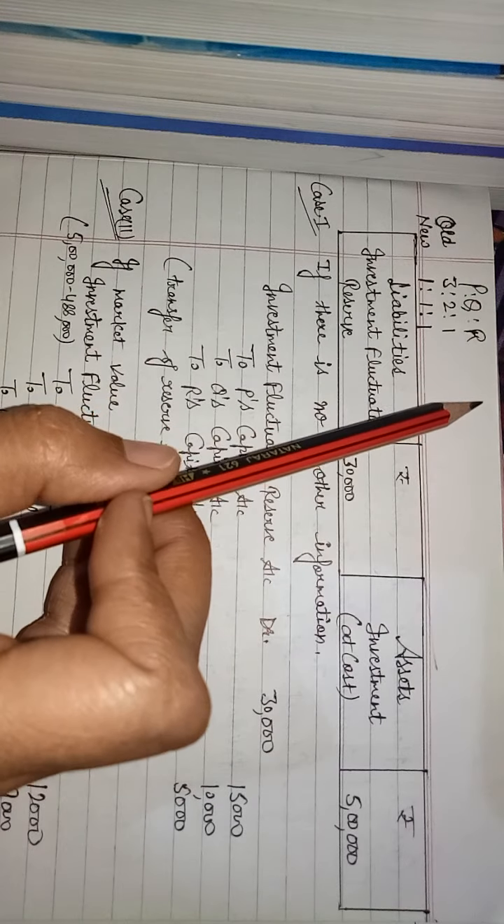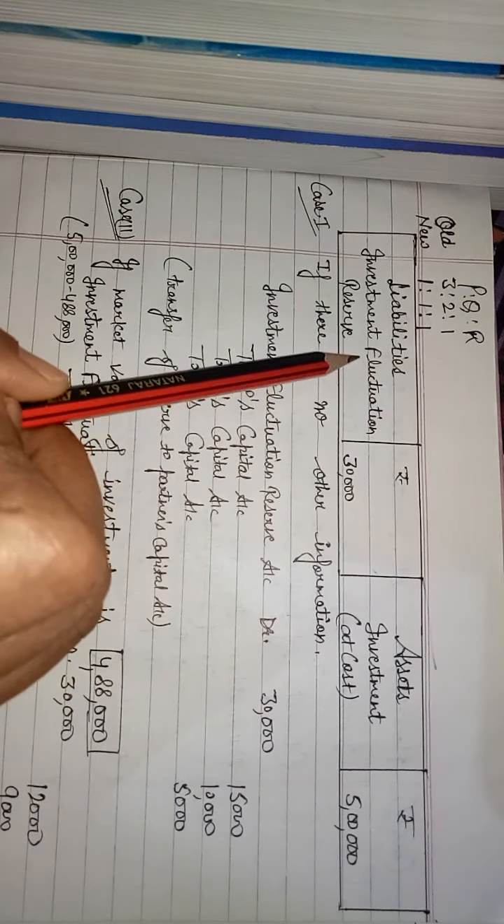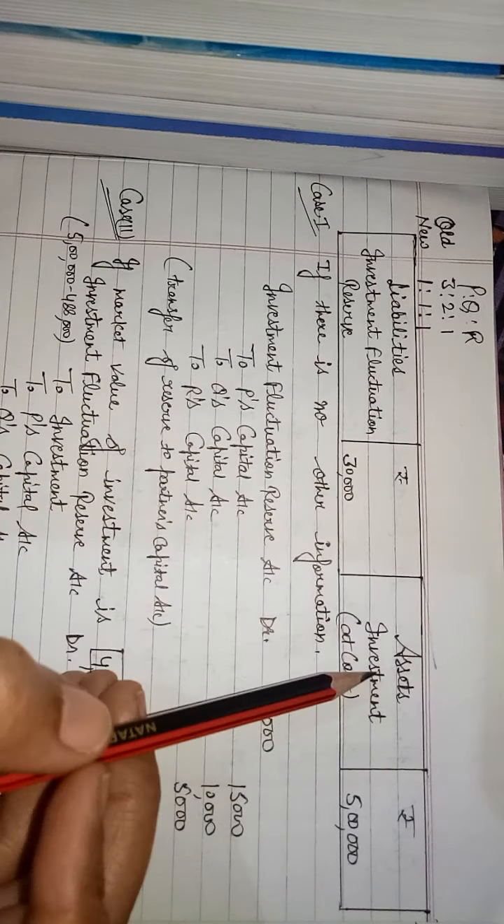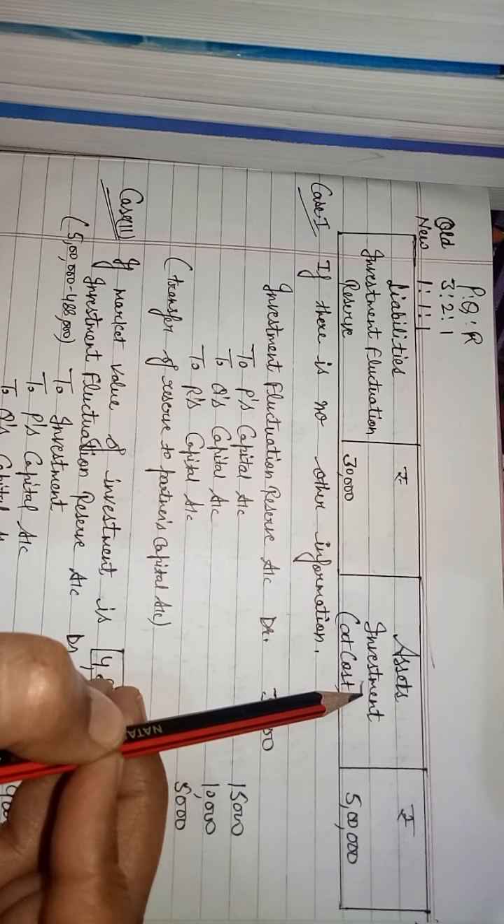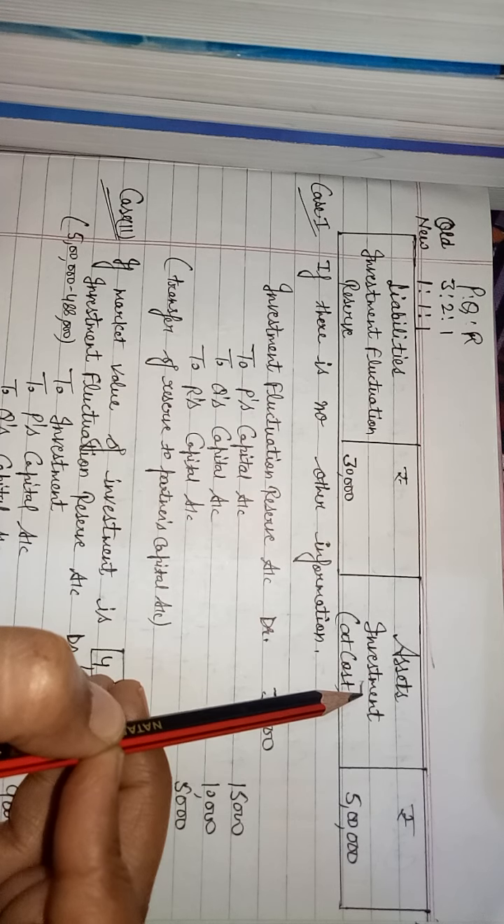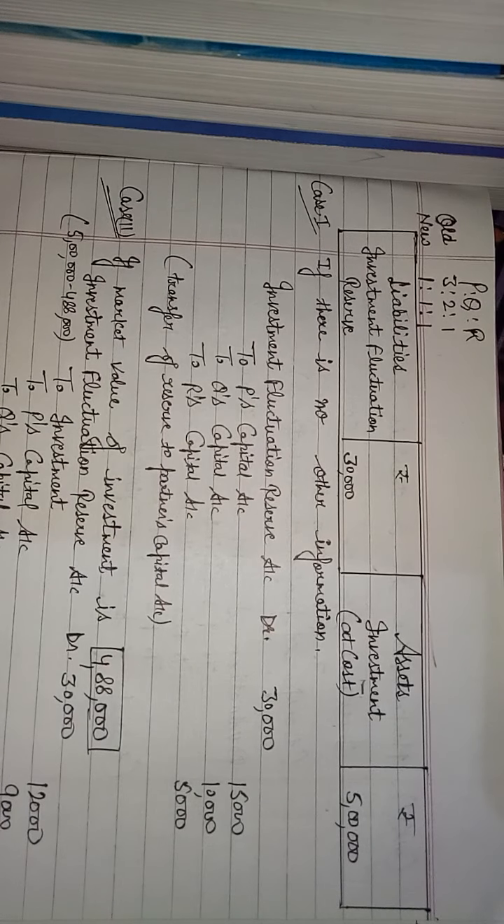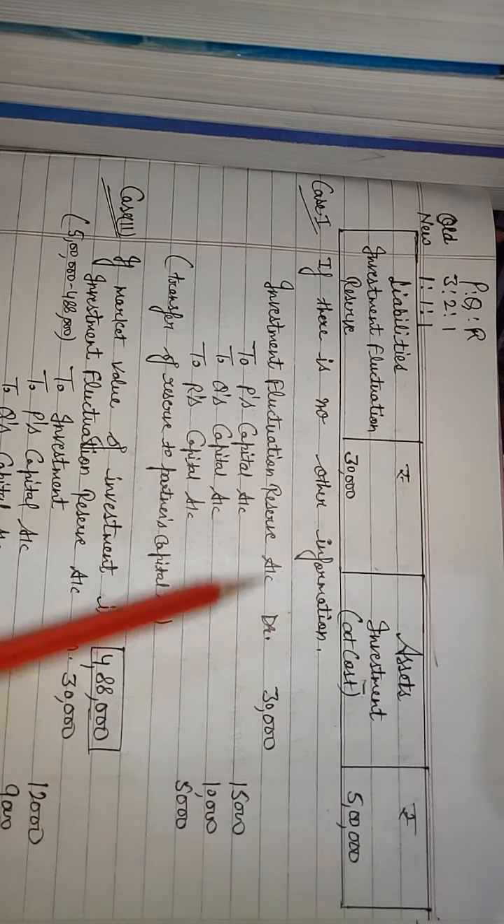There are three parts again: PQR, old ratio, new ratio. On liability side, investment fluctuation reserve 30,000. On asset side, our investment, it is our fixed asset. Clear? Investment is our fixed asset. Its cost is 5 lakh. Clear? Now see case 1.